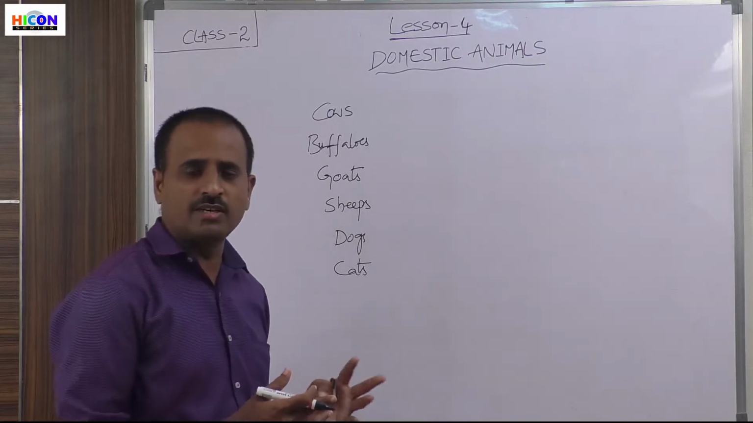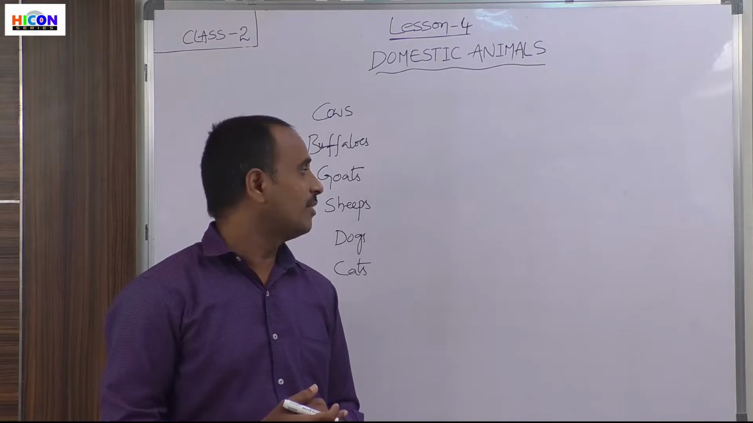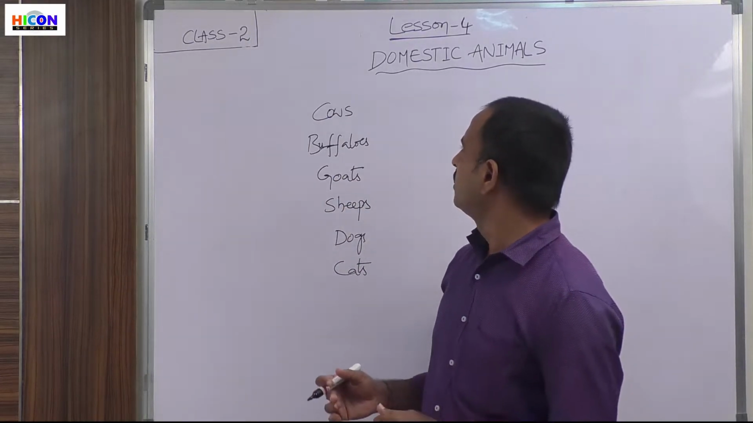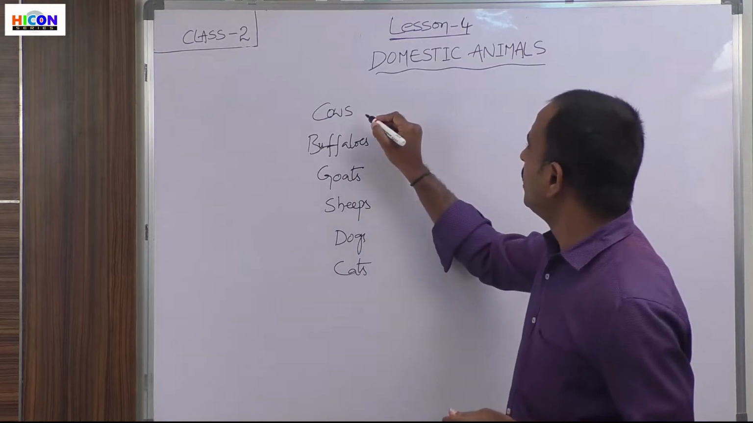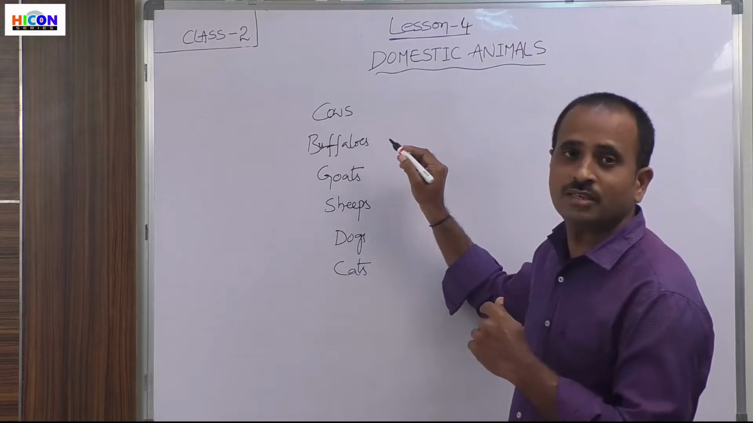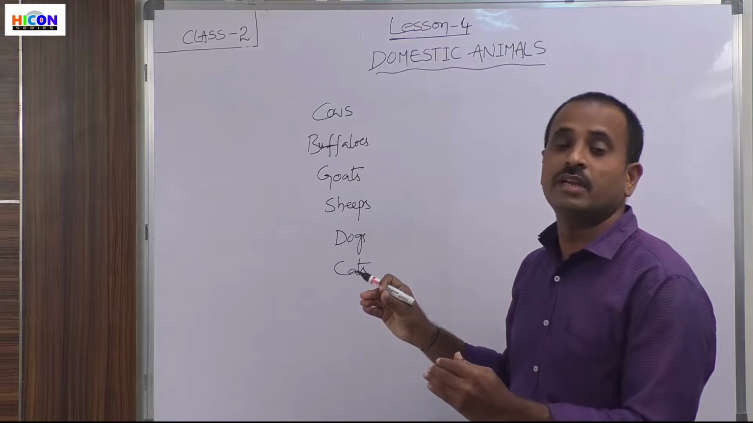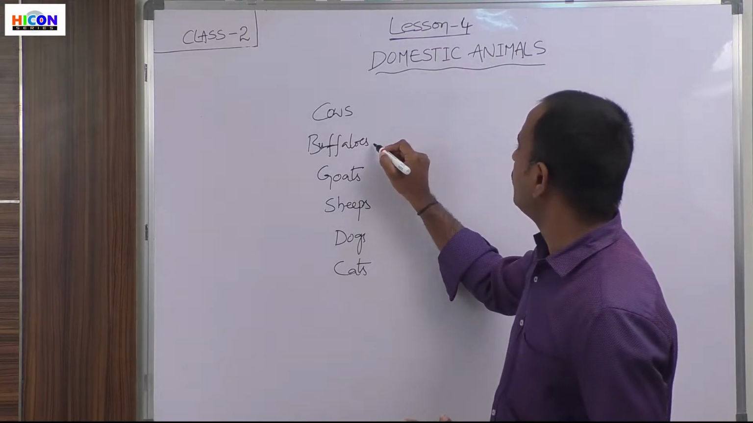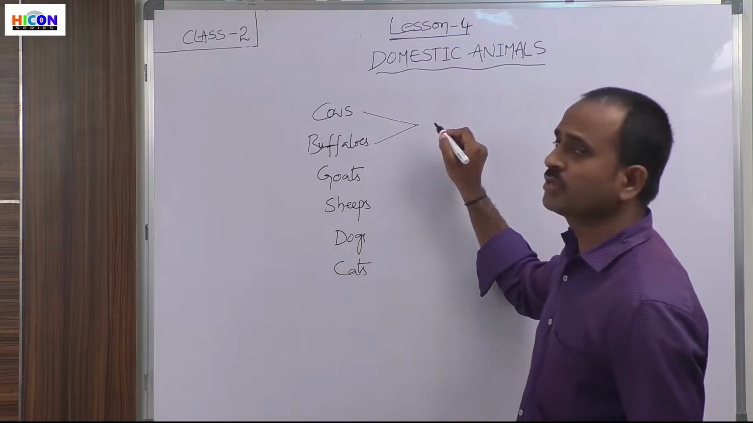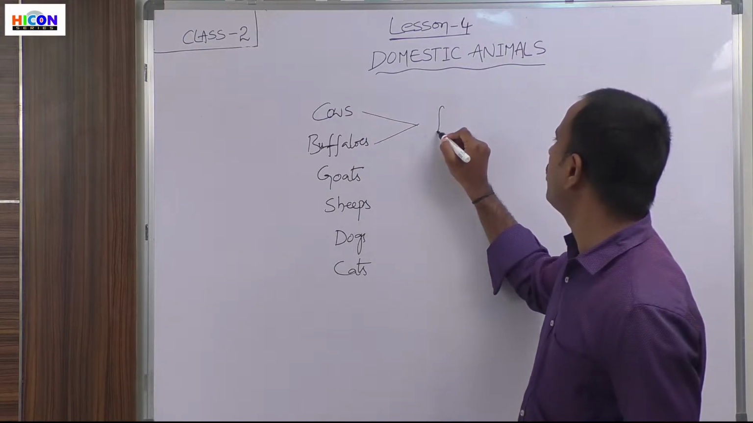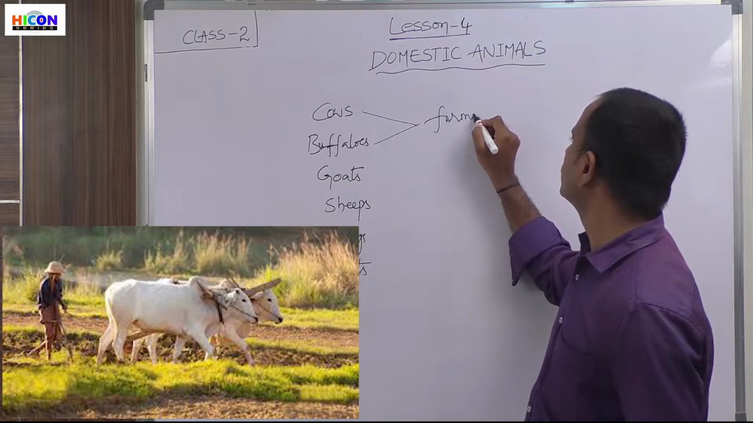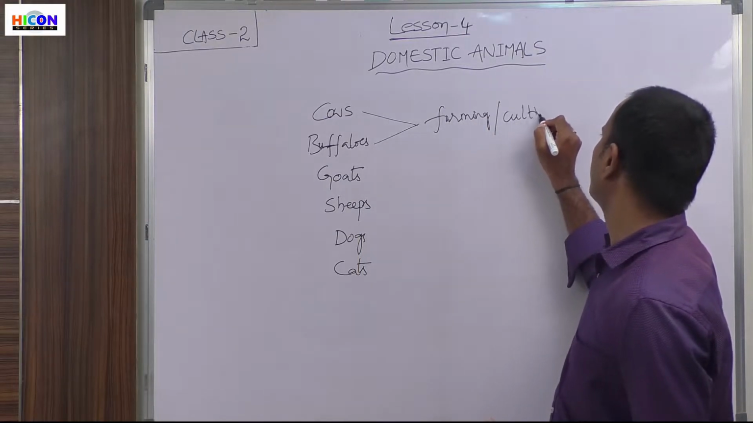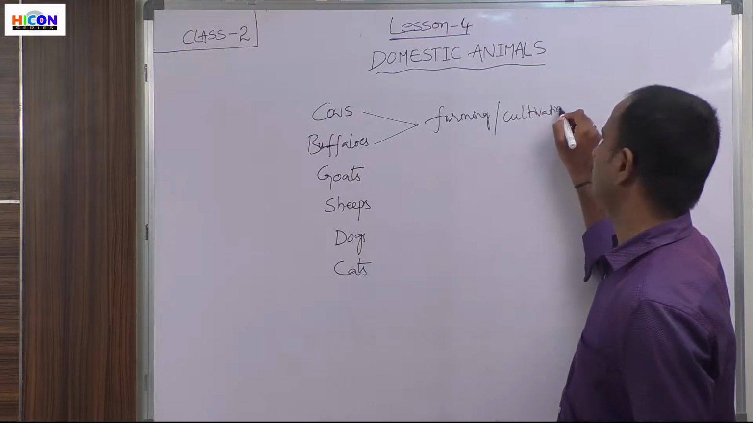So what are the uses of domestic animals, and what are the different kinds of domestic animals? Some domestic animals help in farming, that is cultivation. If you take buffaloes and cows, these are very helpful in farming, that is cultivation. So these are helpful to human beings in cultivation.